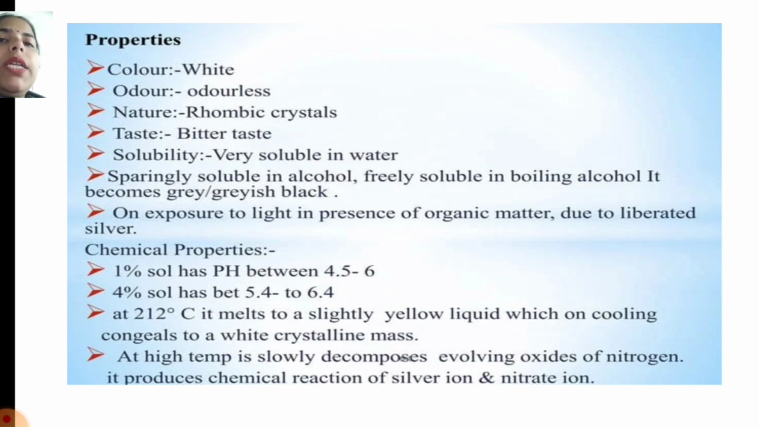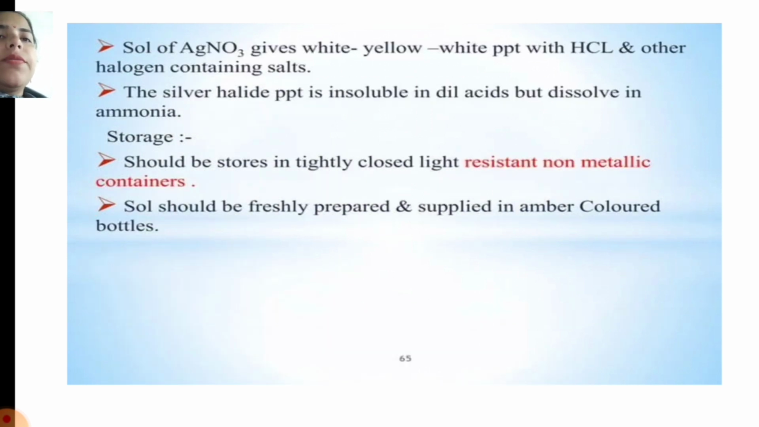The chemical properties are: a 1% solution has a pH between 4.5 and 6, and a 4% solution has a pH of 5.4 to 6.4. At 212 degrees Celsius, it melts to a slightly yellow liquid which on cooling congeals to a white crystalline mass. At high temperature, it slowly decomposes, evolving oxides of nitrogen. It produces the chemical reactions of silver ions and nitrate ions.